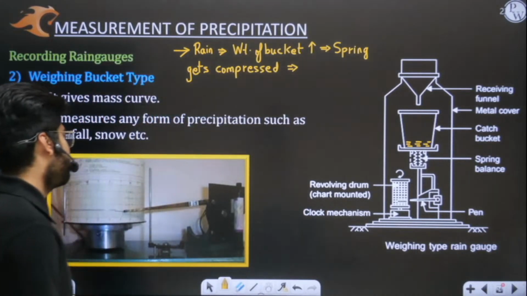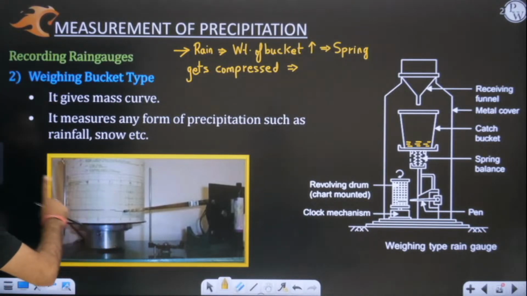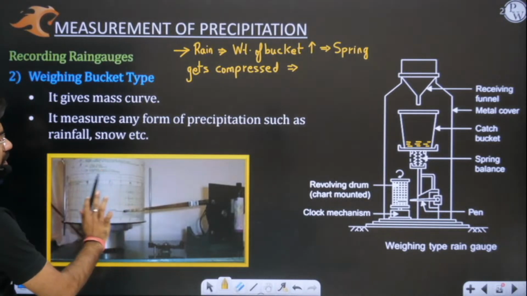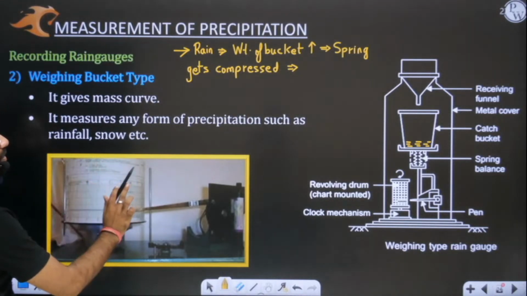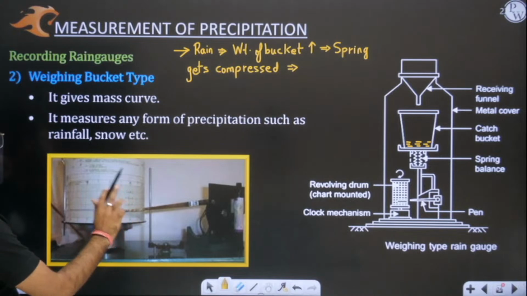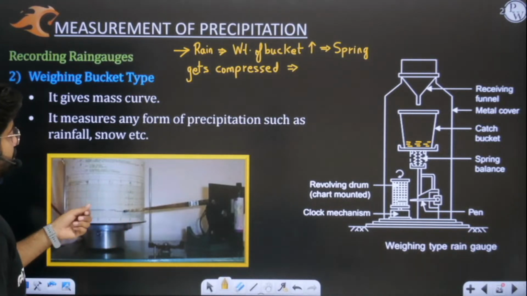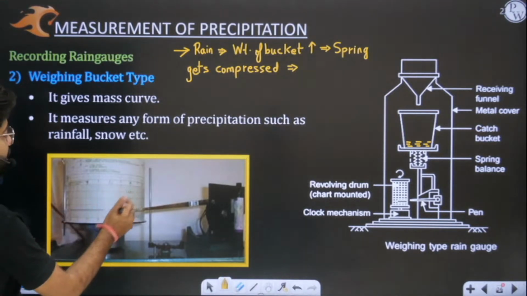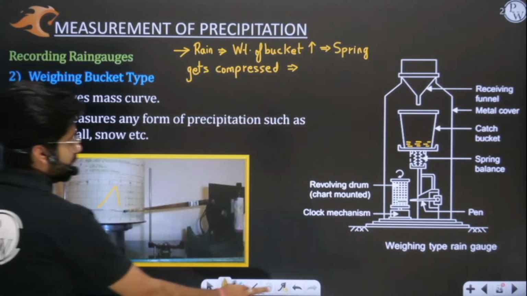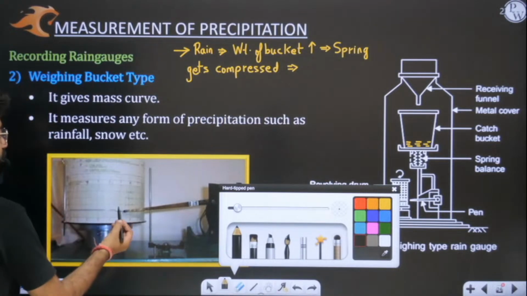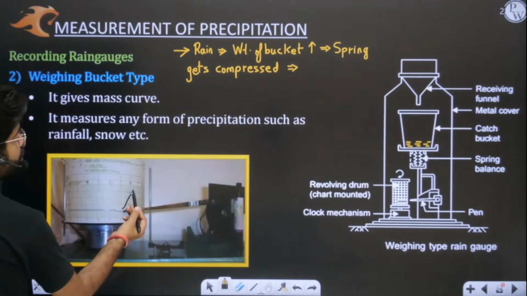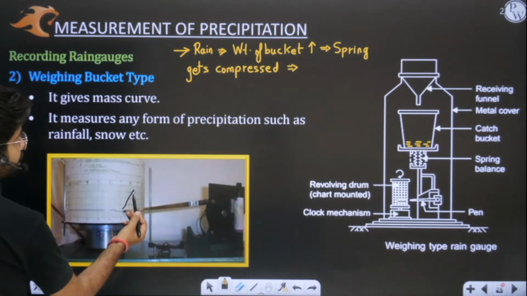This drum continuously revolves, and the pen is moving here. So this pen will give you a graph like this. Let me draw it with another ink. When the pen moves up, the graph will go up. When it comes back to its original position, the graph will come down.